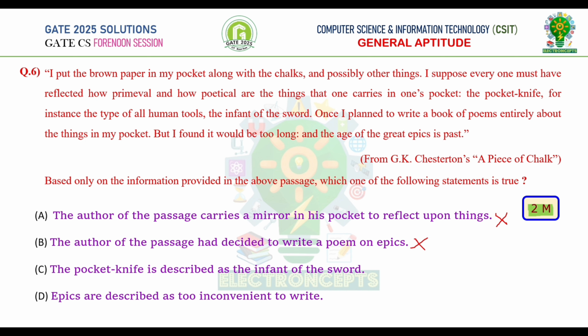Option C. The pocket knife is described as the infant of the sword. Yes, this is mentioned in the given passage. Therefore, this is correct. Option D. Epics are described as too inconvenient to write. In the passage, it is not mentioned whether the epics are inconvenient or not. It is only given the age of the great epics is past. Therefore, option D is not true. Therefore, option C is correct.